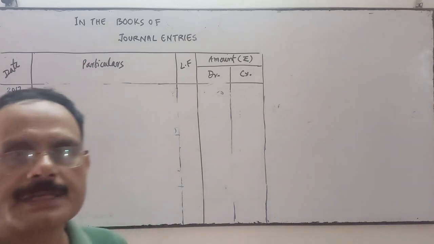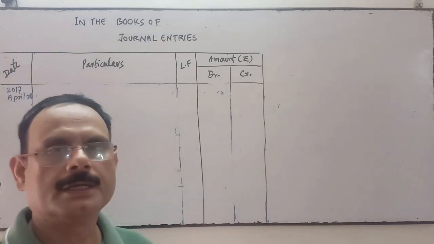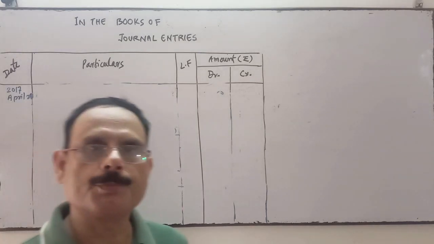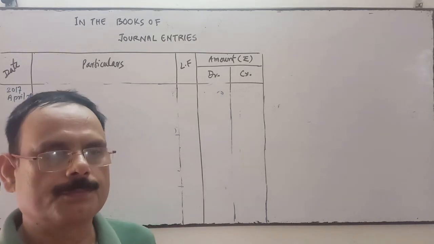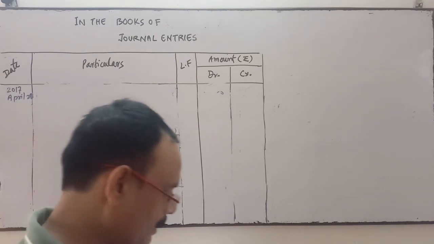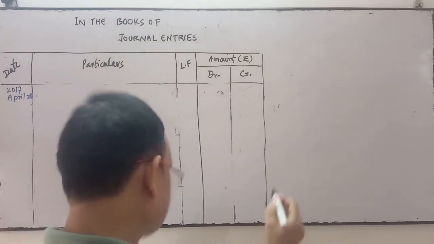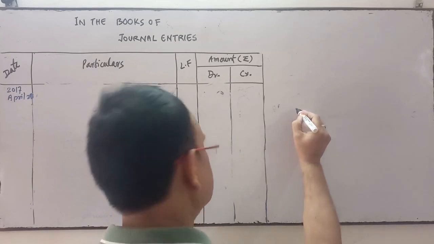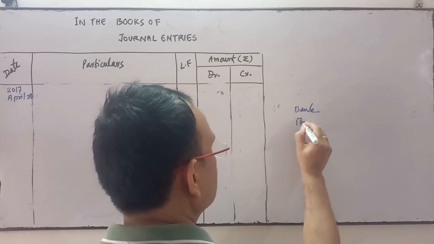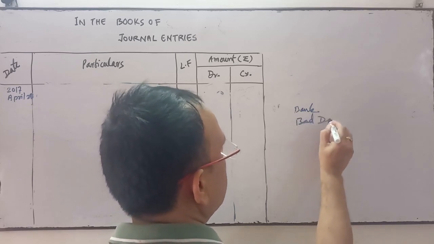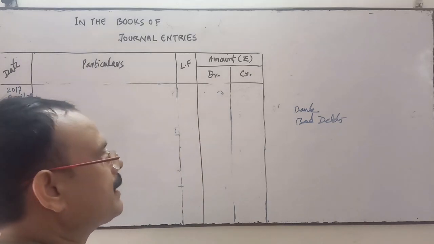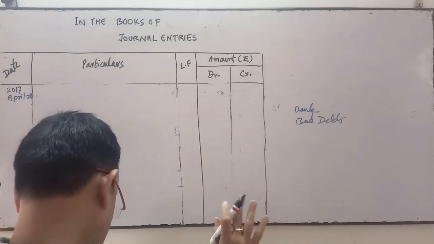When the party is declared insolvent, he is not capable, or he does not have that much money to pay the amount. So when the person is declared insolvent, whatever amount he has paid, and he has paid by check, so bank account, the rest of the amount which will not be paid by him will be treated as bad debts. Bad debts. Okay, it is not a discount, it is bad debts.